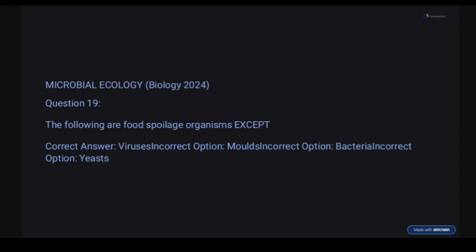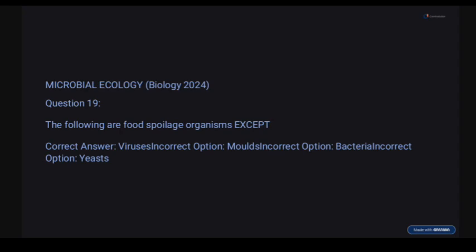So question 19. The following are food spoilage organisms, that's organisms that cause food to spoil, except dash. So virus, molds, bacteria, yeast. Virus, of course. Remember, viruses are not classified as living or non-living things. They are standing at an edge between living and non-living things.